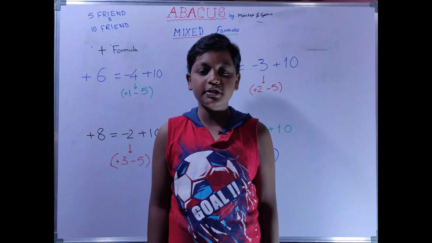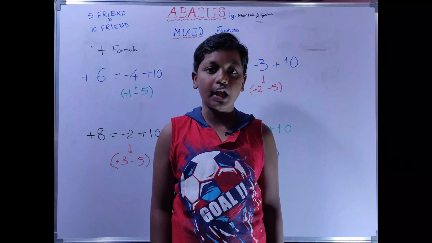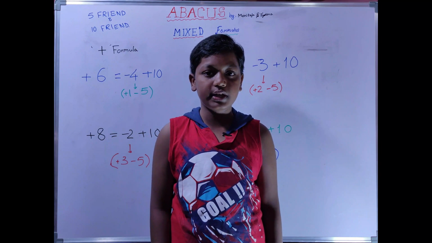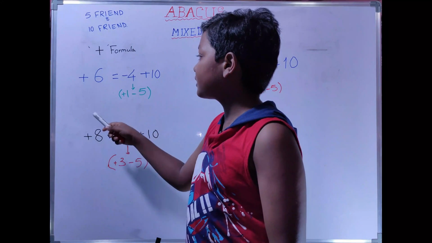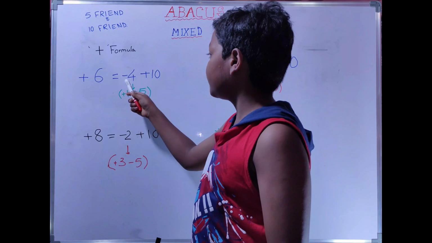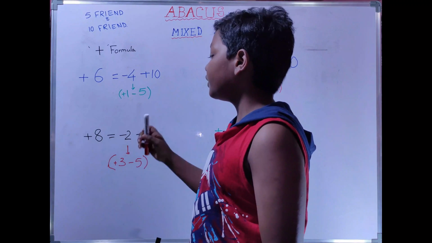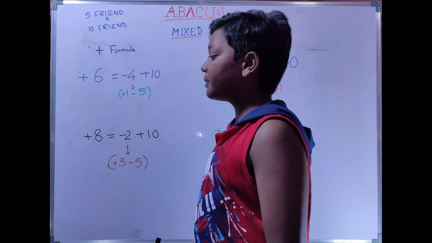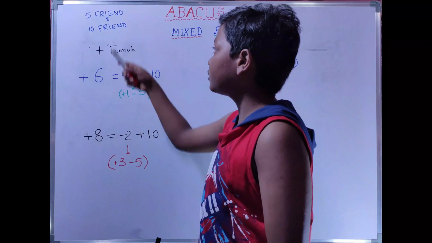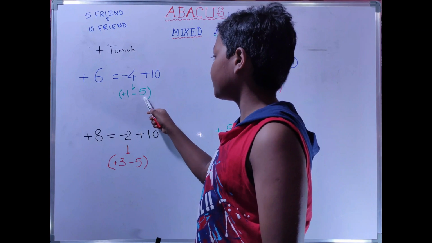When adding a digit more than 5 to the existing value on the Abacus scale, we need to use mixed formulas. Let's review them. For adding plus 6, we are gonna use 10 friend. Plus 6 is equal to minus 4 plus 10. However, in some cases, we don't have required bits in the lower section to subtract 4. So we are gonna use 5 friend. 5 friend for minus 4 is plus 1 minus 5.